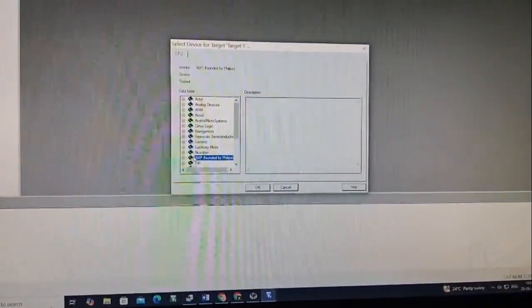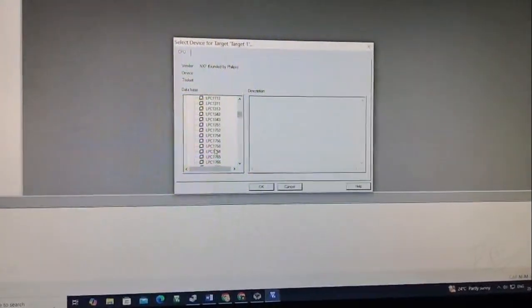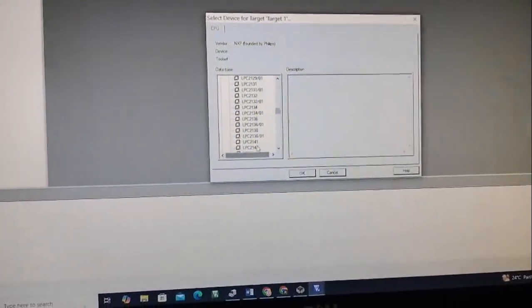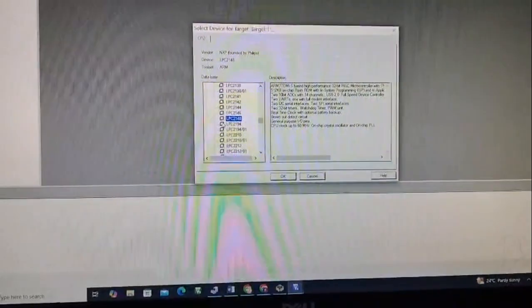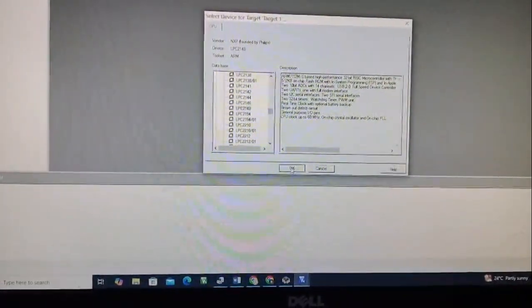And search for LPC2148 microprocessor. After finding it, select it and give OK. Then give yes and yes again. Then go to target, check for source group, and we'll have to add the code file.